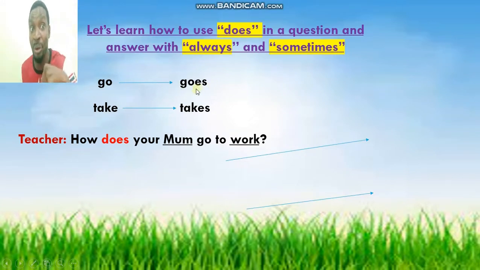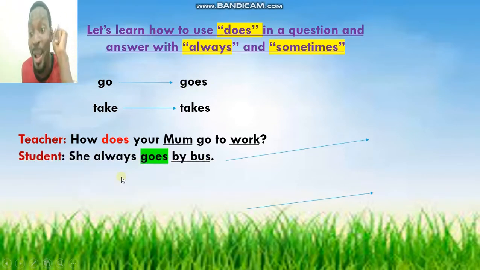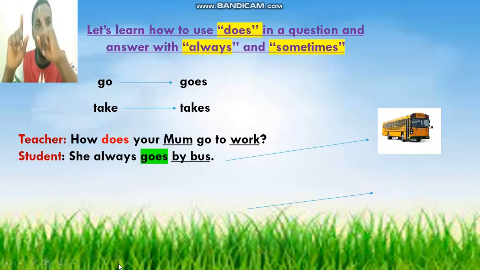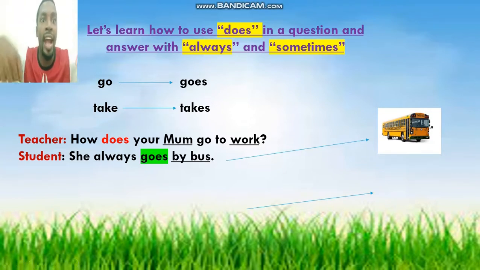When you're answering, don't say go. She go to work. No. You say she goes to work by bus. Do you understand? You say she goes to work by bus. She goes to work by train. She goes to work by a motorcycle. Do you understand?